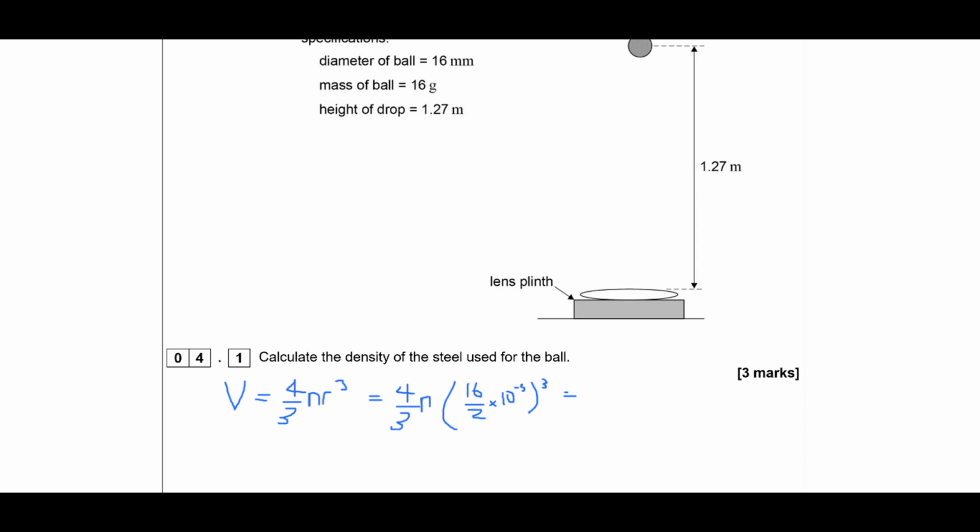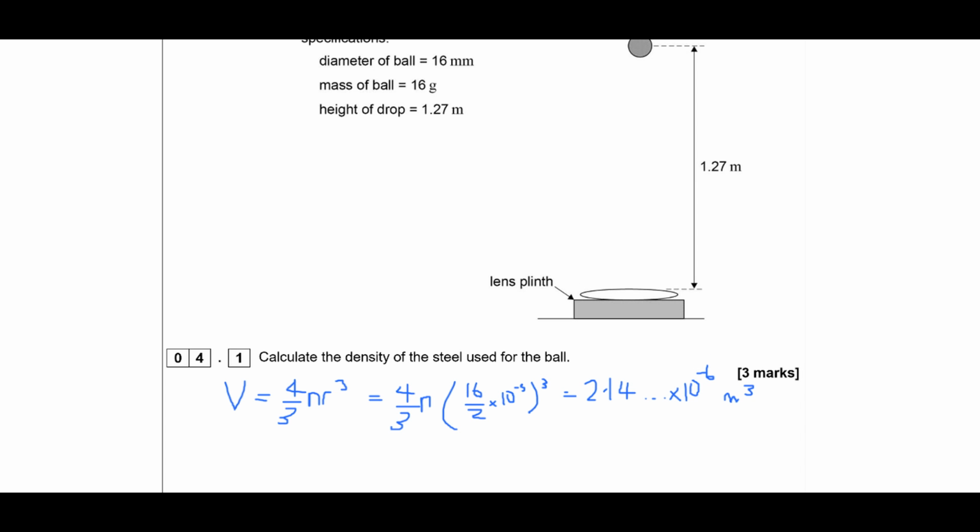And that gives us a volume of 2.14 and so on, times 10 to the minus 6, and that's now in meters cubed because we converted it into meters.